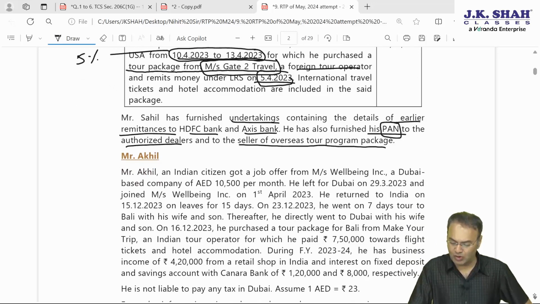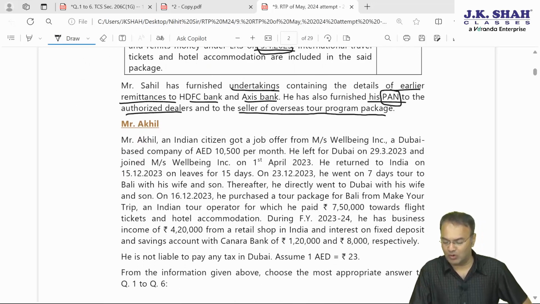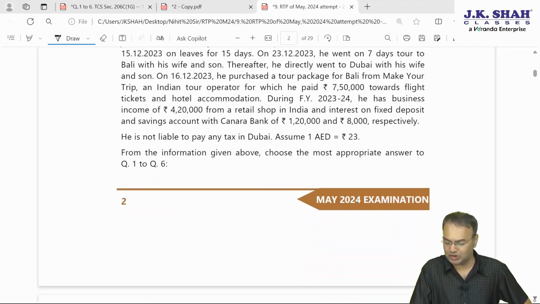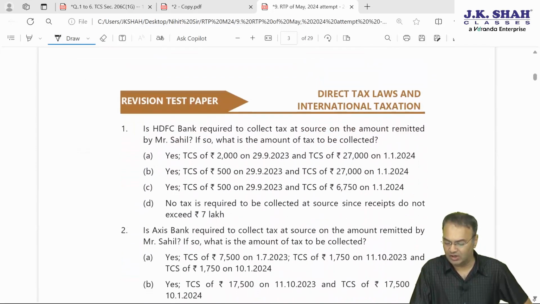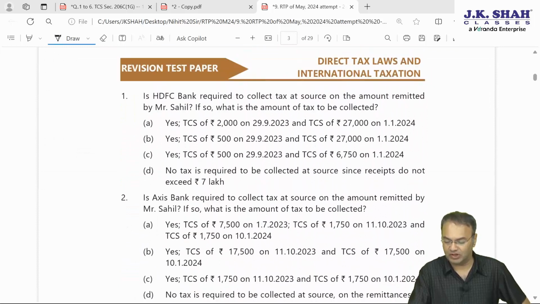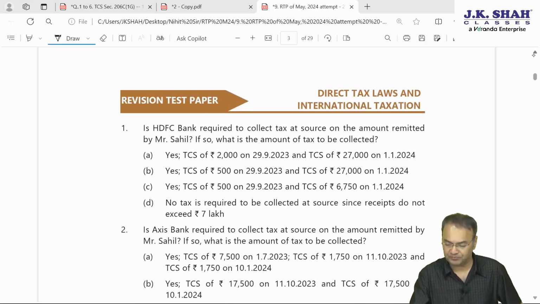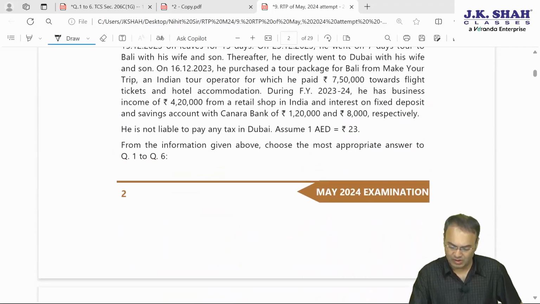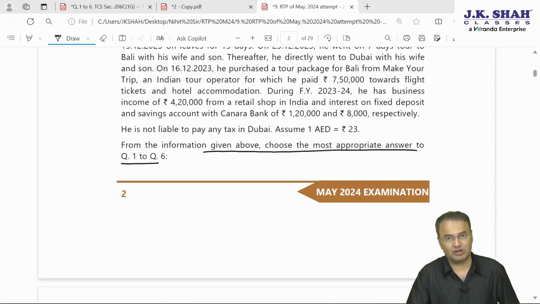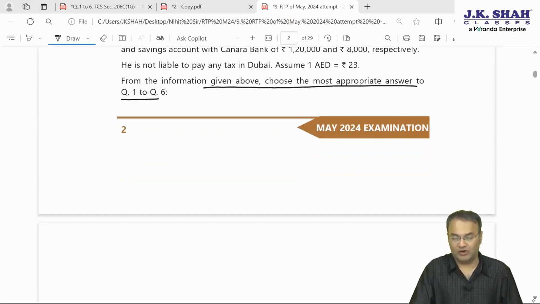Okay, then there is a story of Mr. Akil. But before we jump to Akil, let's finish off questions, MCQs pertaining to Sahil, so we can solve it easily. So things are fresh in our mind. Question out of 6 MCQs pertaining to this case study. It says, from the information given above, choose the most appropriate answer to question number 1 to question number 6. First 3 are for Sahil, last 3 are for Akil.